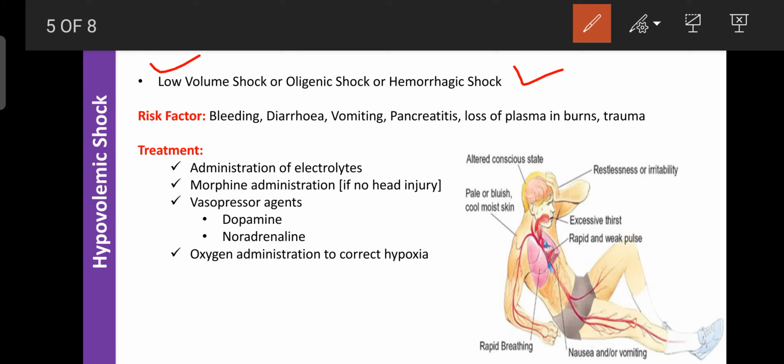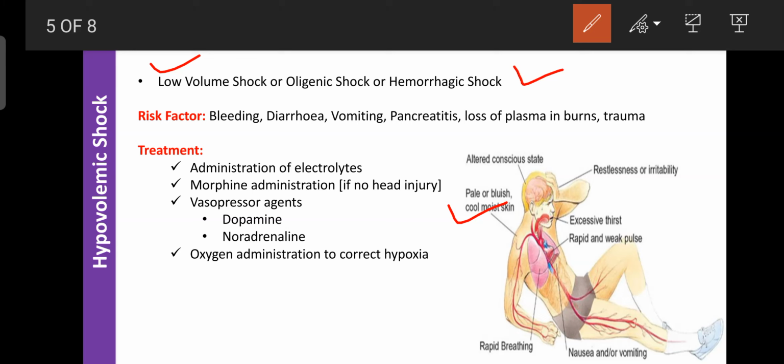So that was known as the low volume shock or hypovolemic shock. It is identified by diagnosis, that is the pale or bluish color in the skin or on the lips, which is an indication of hypovolemic shock, because our skin becomes blue due to lack of oxygen in the organs.